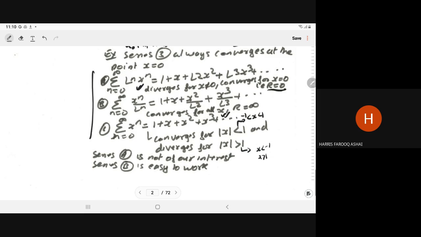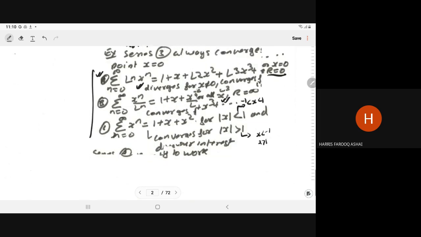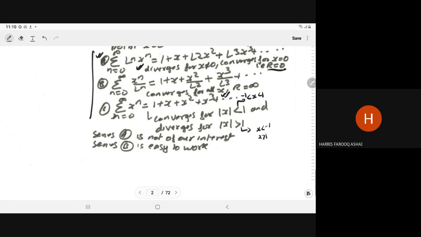So the series A is not of much interest because it is convergent only at one point, x equal to 0. We can use only the convergent series as a solution, so it is not of much use.